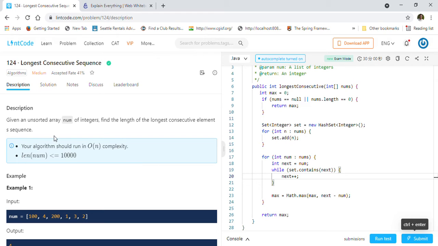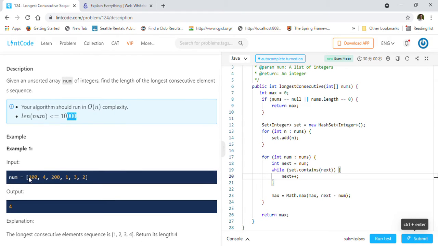So let's look into the problem details. Given an unsorted array nums of integers, find the length of the longest consecutive element sequence. Your algorithm should run in O(n) complexity, and the length of nums is at most 10,000. So we will have a maximum of 10,000 elements in our array, and our algorithm should run in O(n), right?